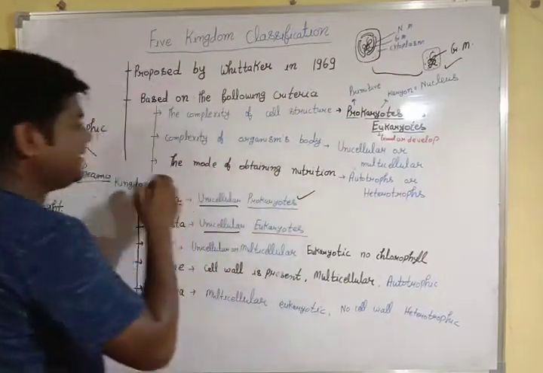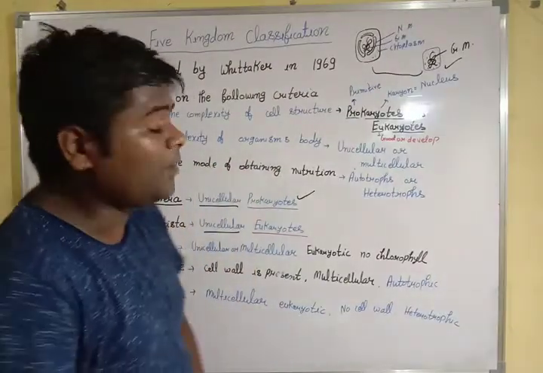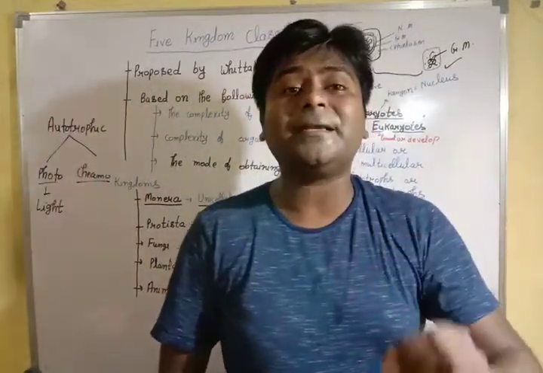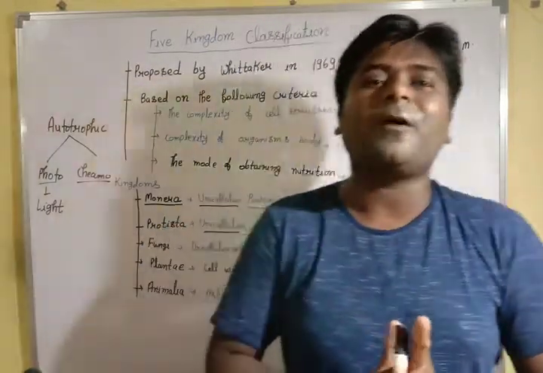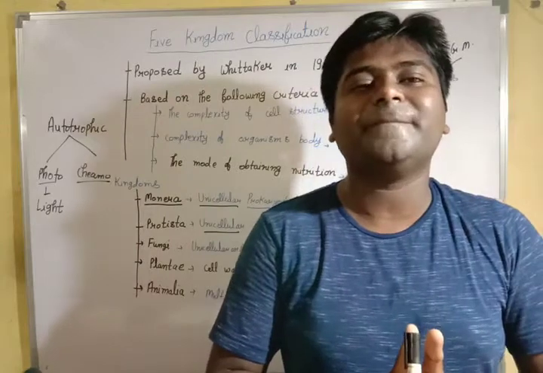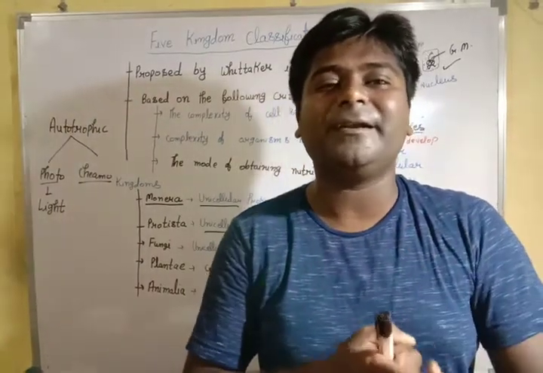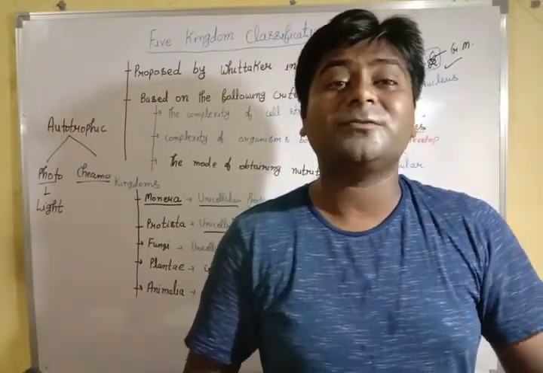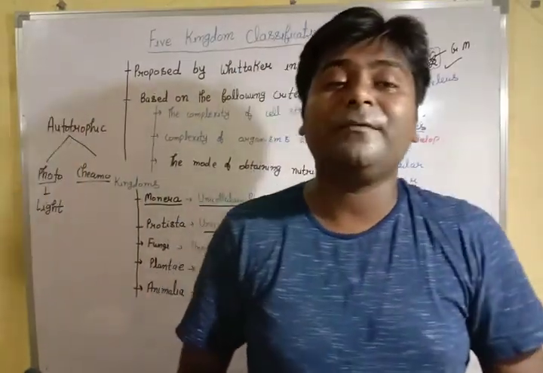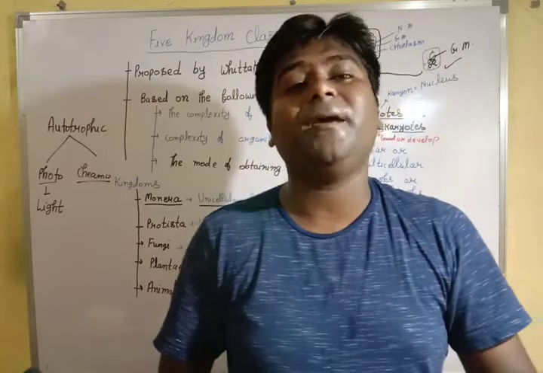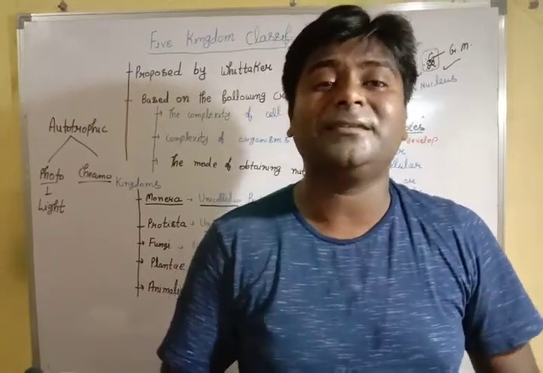The next criterion is the complexity of the organism's body. When we take this, what do we get? Unicellular or multicellular. Those organisms having only one cell are simple, and those having many cells may have complexity.